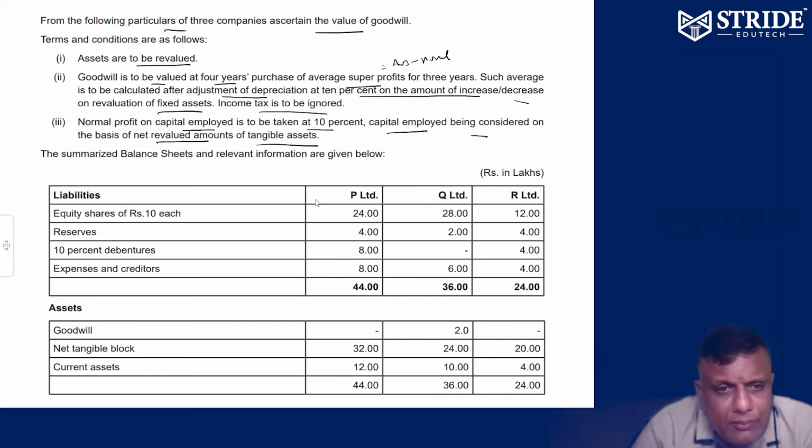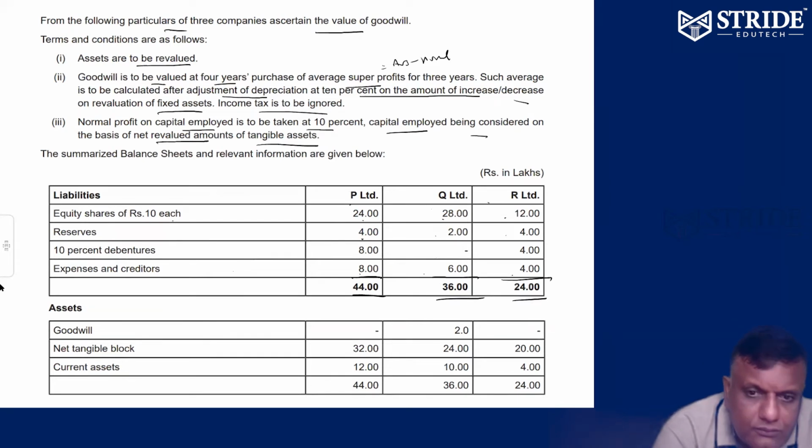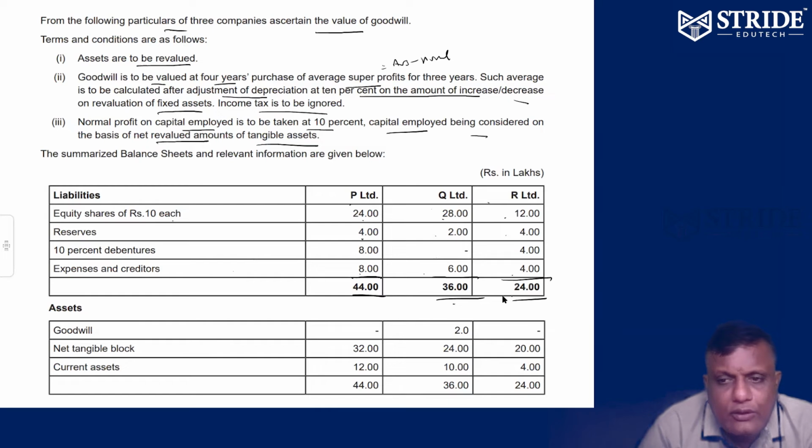So this is the balance sheet of the companies. Please check it out. P Limited, Q Limited, R Limited. Equity shares of 10 each, capital 25 lakhs, 20 lakhs, 12 lakhs. Reserves 4 lakhs, 2 lakhs, 4 lakhs. 10% debentures 8 lakhs, dash, 4 lakhs. Expense creditors 8 lakhs, 6 lakhs, 4 lakhs. Please total it. 24 plus 4 plus 8 plus 8 is 44. So total liabilities 44, 36, 24.